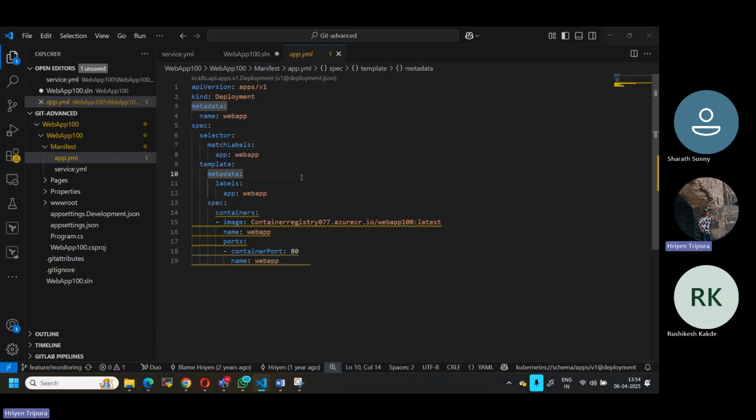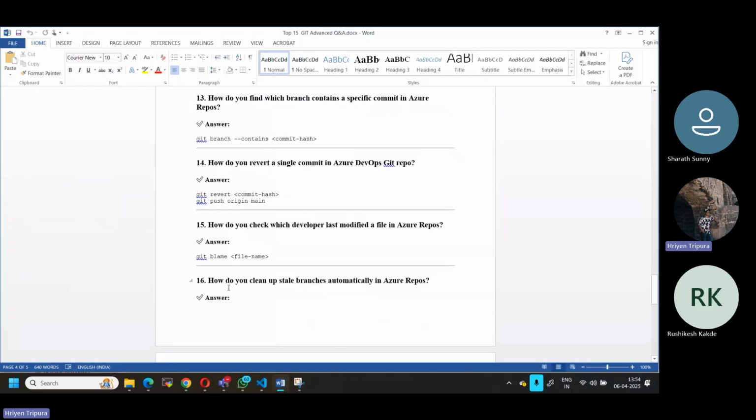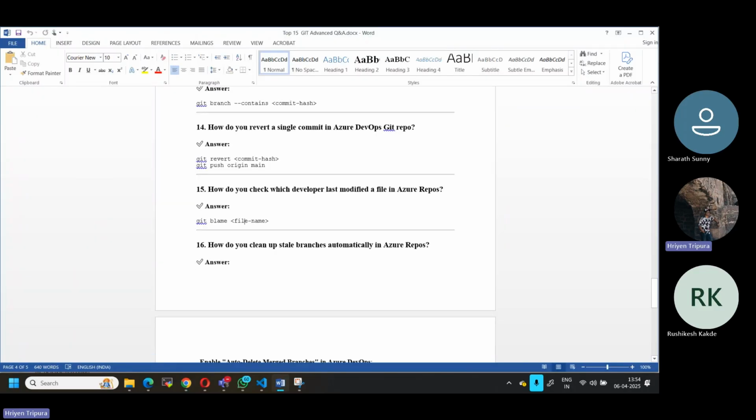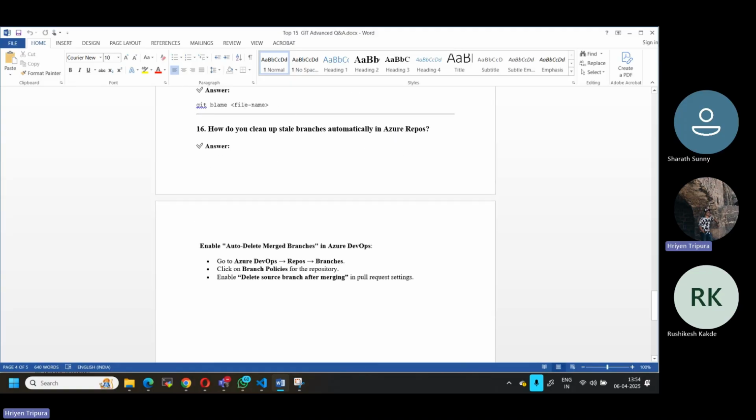Okay, next we have the last question, that is, how do you clean up stale branches automatically in Azure Repos? Stale means that it is not being used anymore, for any reason. If you want to remove those also, we can use the auto delete merged branches option, that we have seen, right? During the pull request, there is an option to delete the branches also. That also we can do.